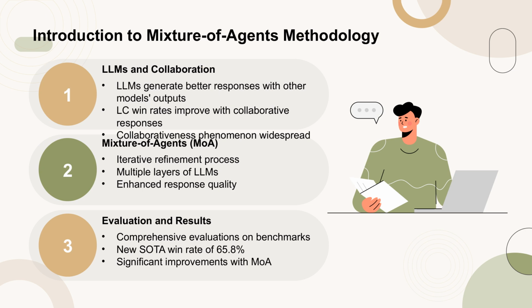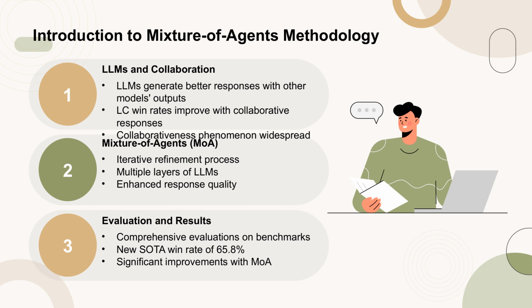These models tend to generate better responses when they are provided with outputs from other models, even if those outputs are of lower quality. This phenomenon is evident in the significant improvement of LC win rates when LLMs are presented with collaborative responses. Based on this finding, the paper introduces the Mixture of Agents, MOA, methodology, which involves an iterative refinement process using multiple layers of LLMs to enhance response quality.